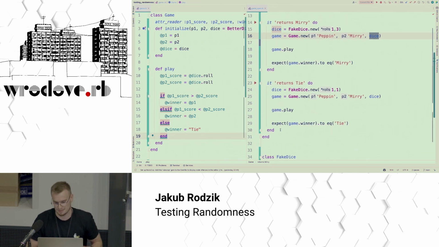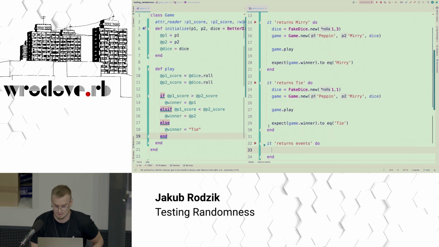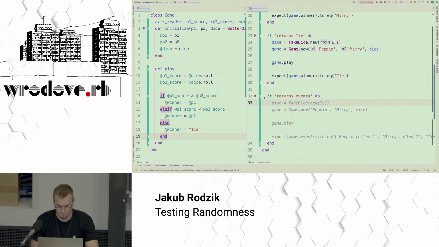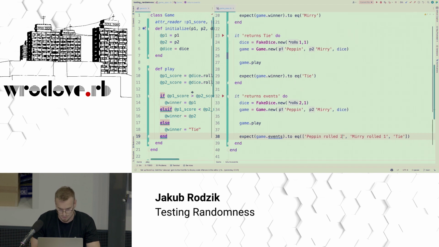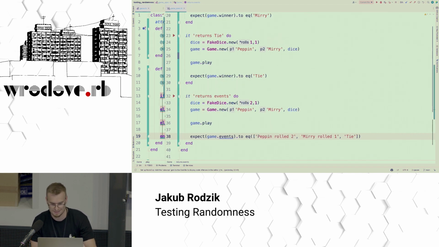So he gets an idea. It would be really nice if we had a game that actually returns some events, some logs, some audits. So let's say that our fake dice rolls 2 and 1. We want to have an event. Maybe I can show it better here. We want to have an event that says that Pepin rolled 2, Miri rolled 1, and that the winner is Pepin, right? Because then we could exactly know what happened and why Pepin won, not only that he won.